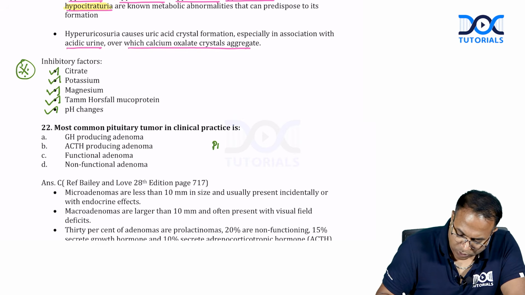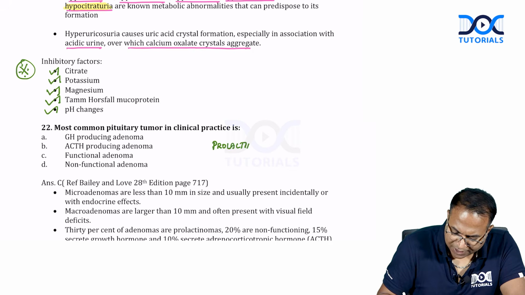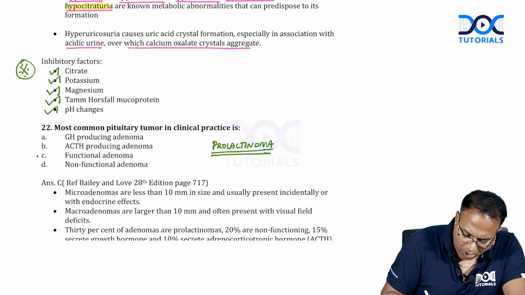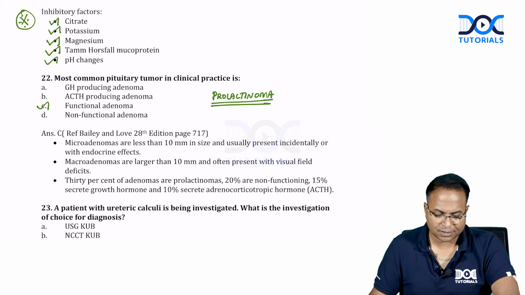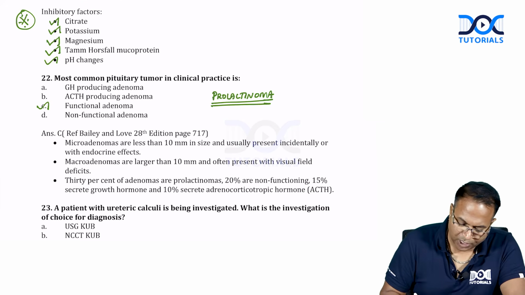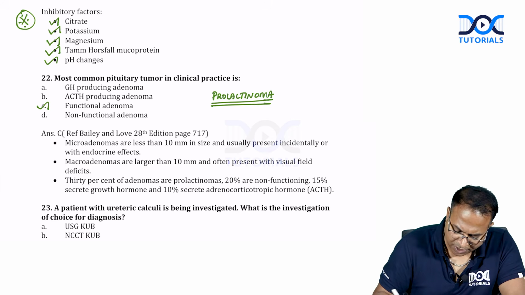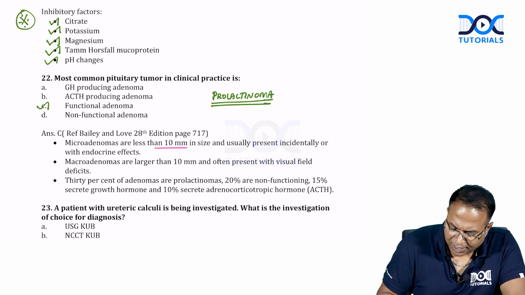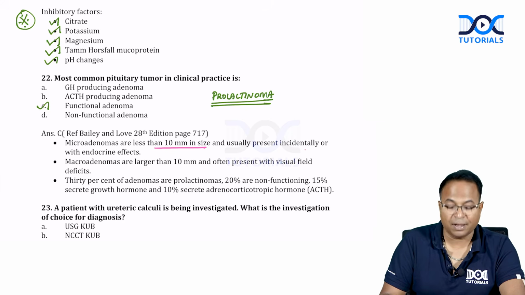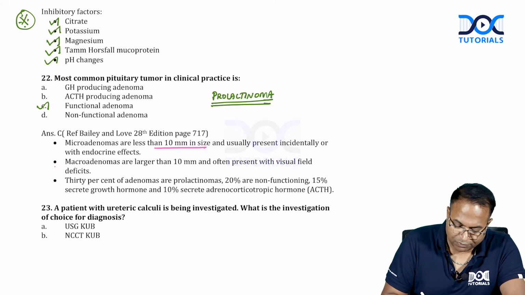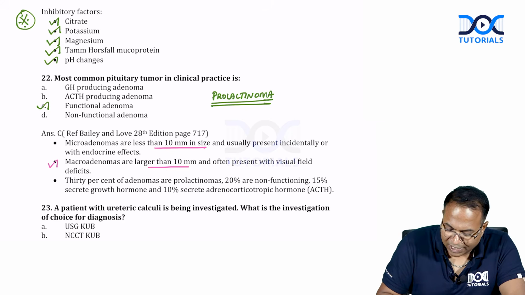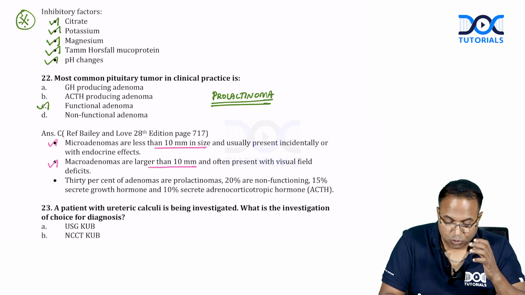Most common pituitary tumor in clinical practice is very simple. It is prolactinoma. You know that very well. In practice, the most common pituitary tumor is prolactinoma, which is also called a functioning adenoma. Microadenomas less than 10 mm in size are usually incidental or present with endocrine effects. Macroadenomas more than 10 mm will come to you with visual defects.